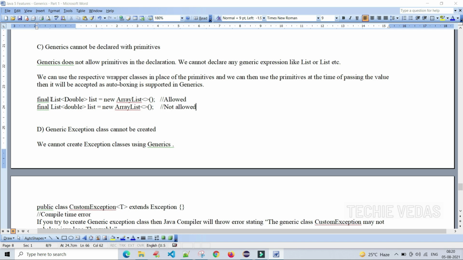See here, final List of Double, this is the wrapper class. It is allowed, but if you declare List of double, it is not allowed. While passing a value to this generic list, you can pass the double value, nothing but a primitive value. Got it?